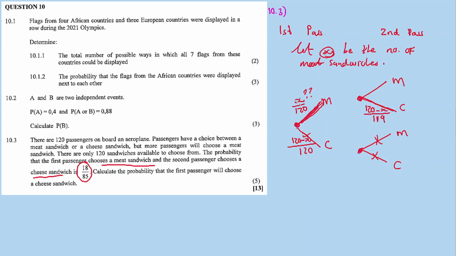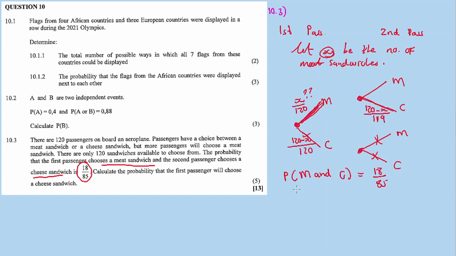Now look, the probability of the first passenger choosing a meat sandwich and the second passenger choosing a cheese sandwich is equal to 18 over 85.